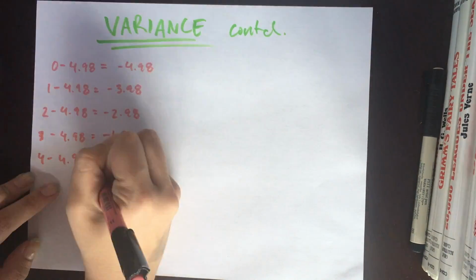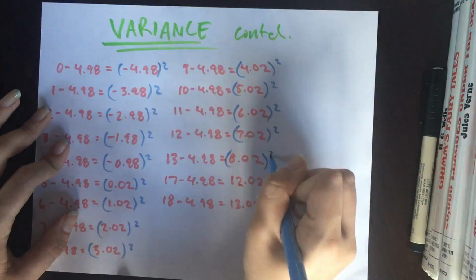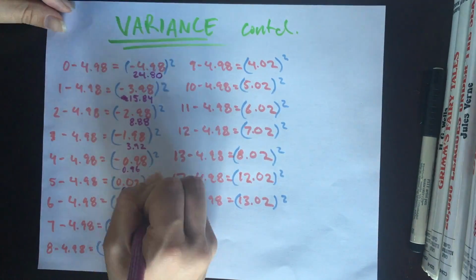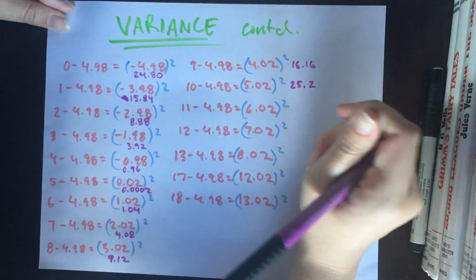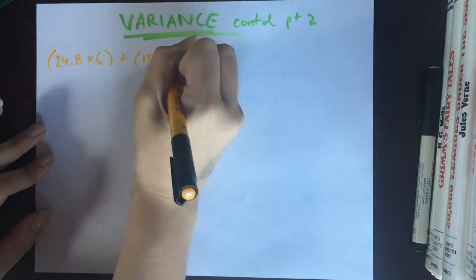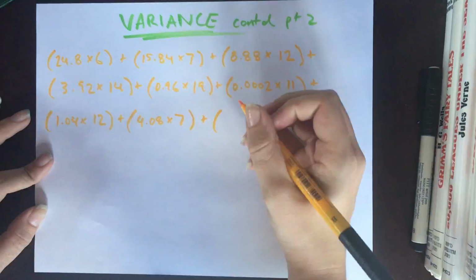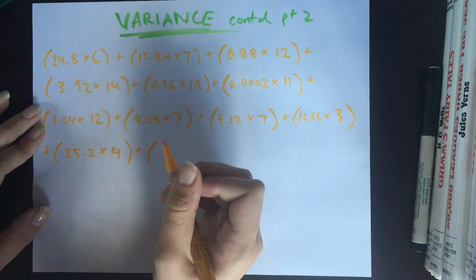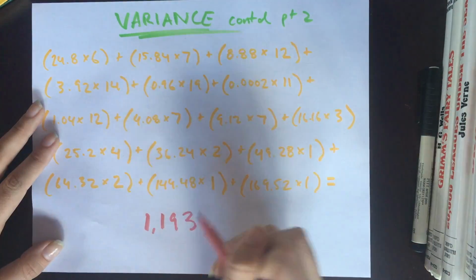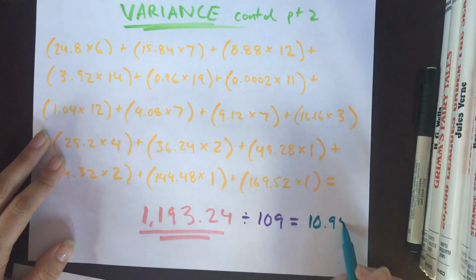There were many different values in our dataset, so we subtracted the mean from each one to get the deviation from the mean for each point. Then we squared each deviation of the mean. Then we had to add up all the deviations of the mean for the number of data points that there were of that value. We got 1,193.24. Then lastly, divide by the number of points in the dataset to get the variance. We got 10.95.